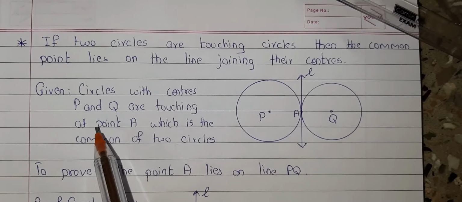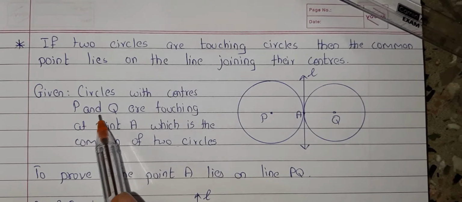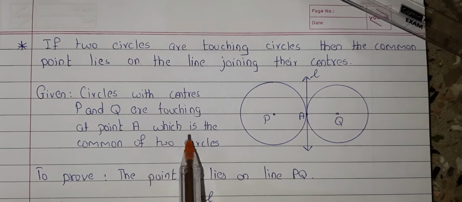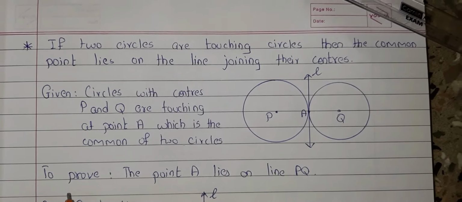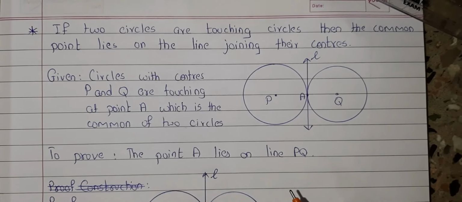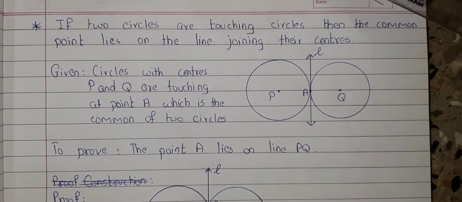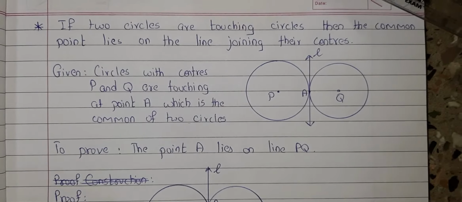So in given data we have written that circles with center P and Q are touching at point A, which is the common point of the two circles. So we have to prove that point A lies on line PQ. To prove this, first we will assume that point A does not lie on the line joining P and Q.